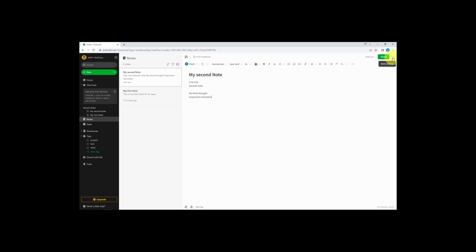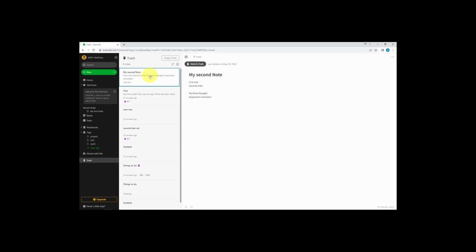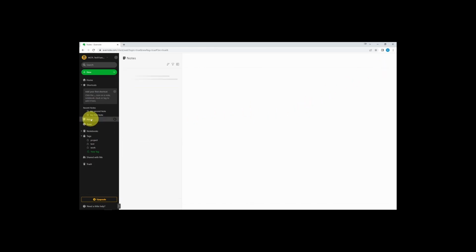If you click on the three dots in the top right corner, you'll get a menu of some handy features like sharing and moving notes, searching within the notes, and selecting Move to Trash to delete the notes. In case you deleted something accidentally, there's a trash menu item on the left. Select your note, click the three-dot menu, and choose Restore. Then when you click on your notes, it will be there again.